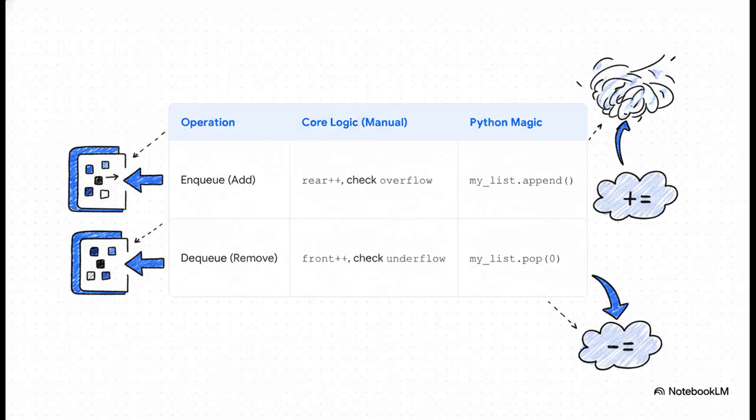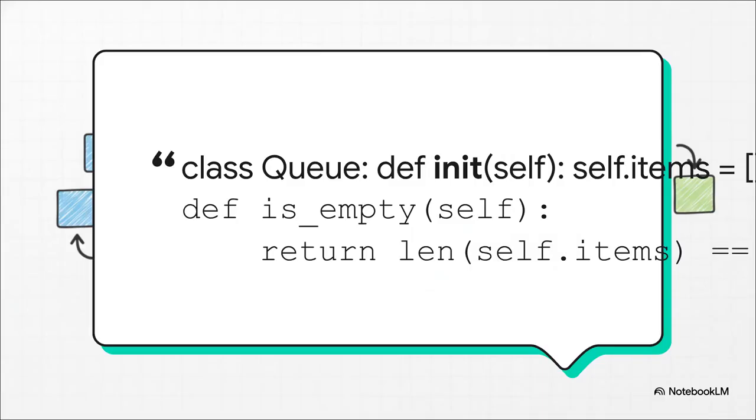And I mean, just look at this, side by side. It's night and day. The old school logic has us moving pointers and checking for errors just to add something. In Python, it's just .append. And for removing, forget the pointer math and error checks. It's just .pop(0). So much cleaner. So building this in Python looks so clean.